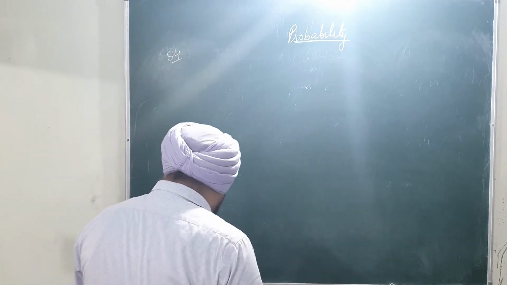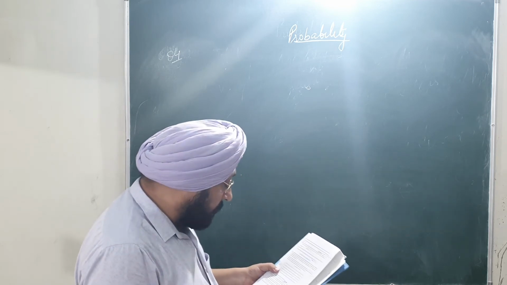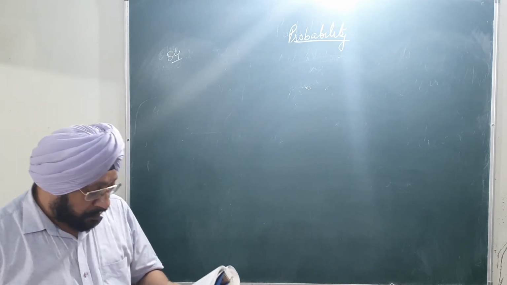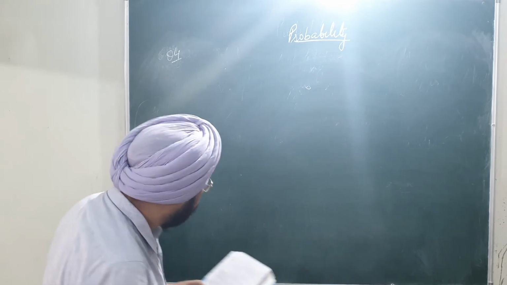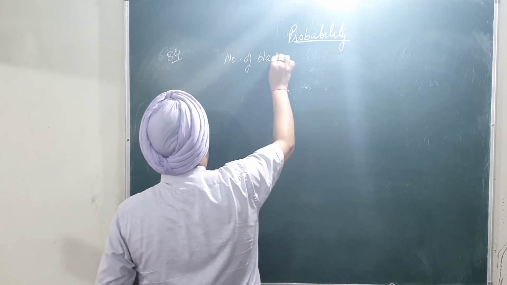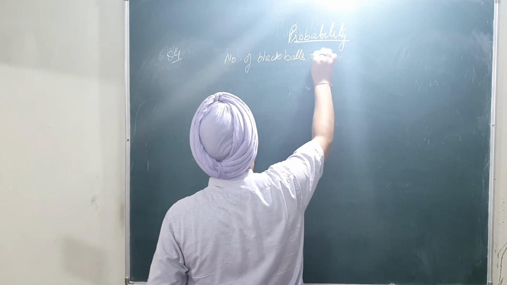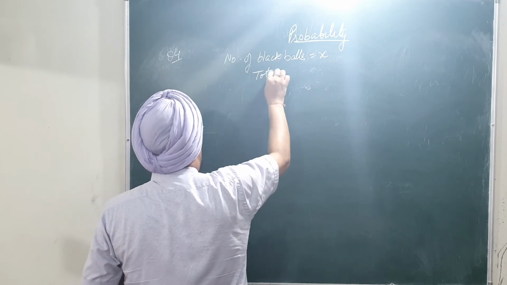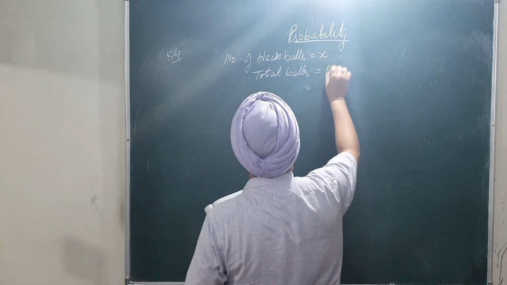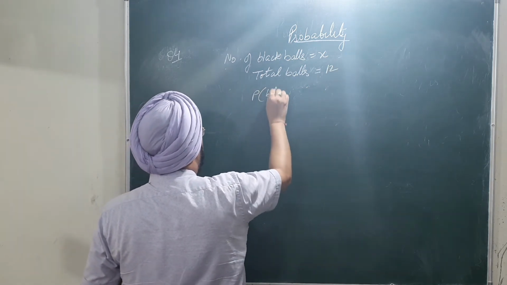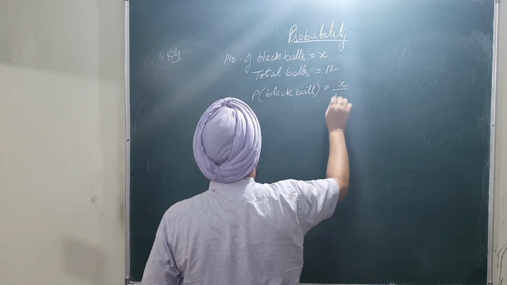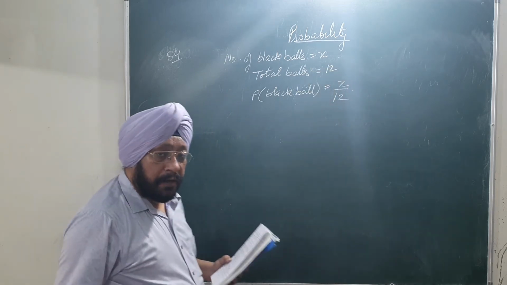Question number 4 is, a box contains 12 balls out of which X are black balls. If one ball is drawn at random from the box, what is the probability that it will be a black ball? So, number of black balls, that is given as X. Total balls, they are given as 12. So the probability of black ball will be equal to X upon 12. So this is the answer to part number 1.